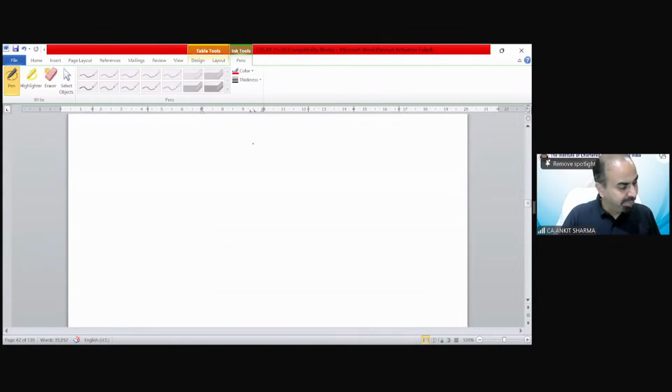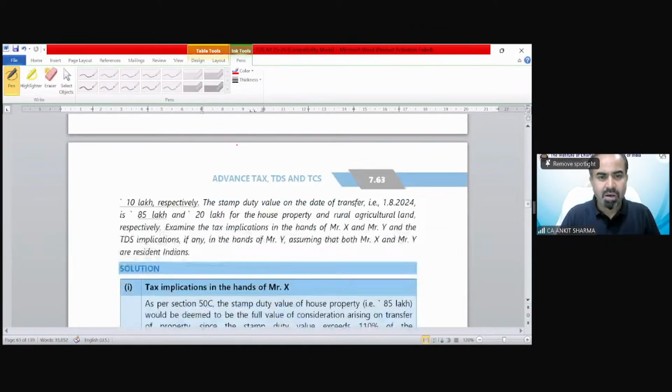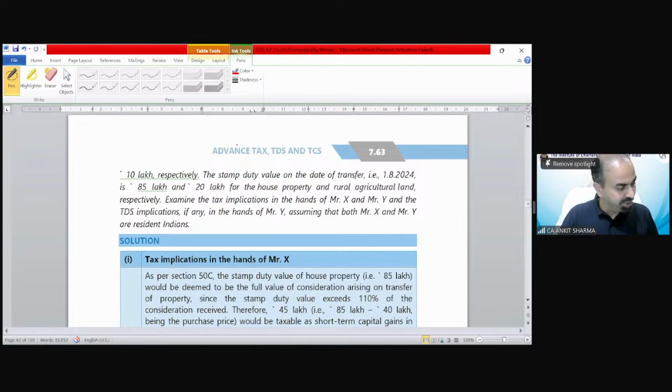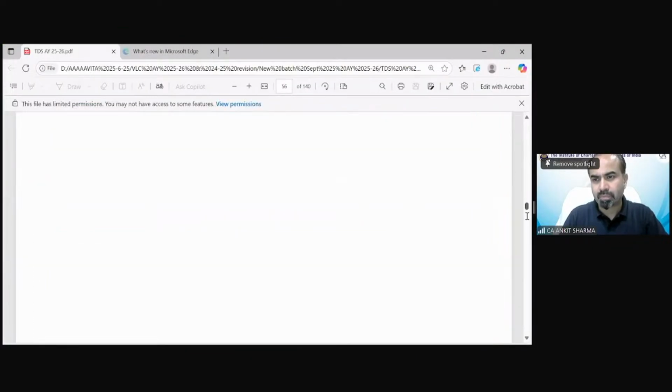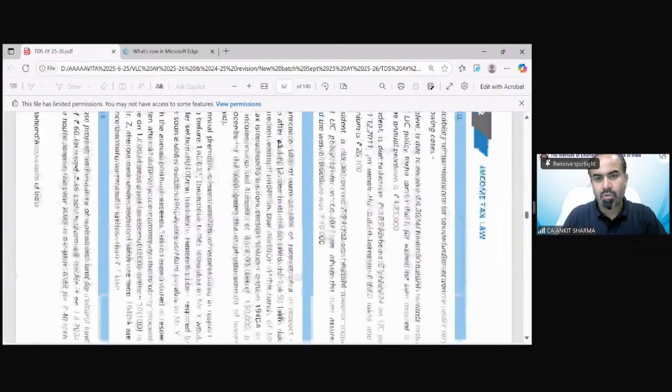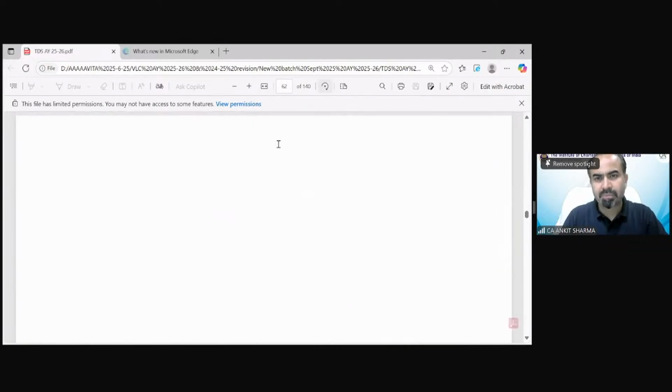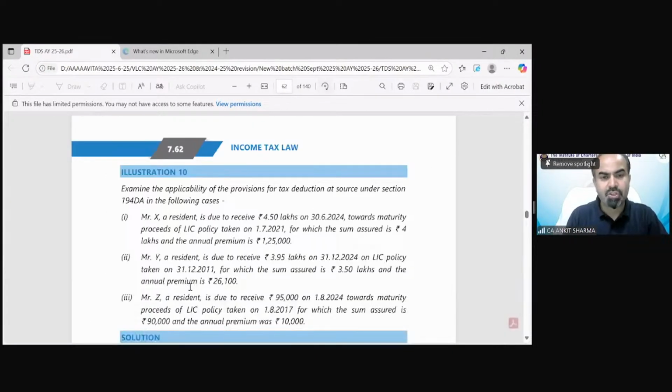Now illustration number 10, and this illustration number 10 is your homework. Illustration 10 and illustration 11 also. Let me show you those illustrations in this sheet. You have to solve it yourself. That's homework for you.